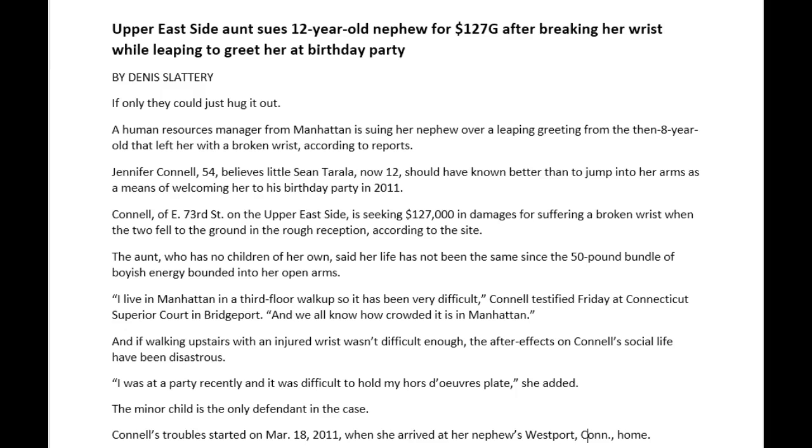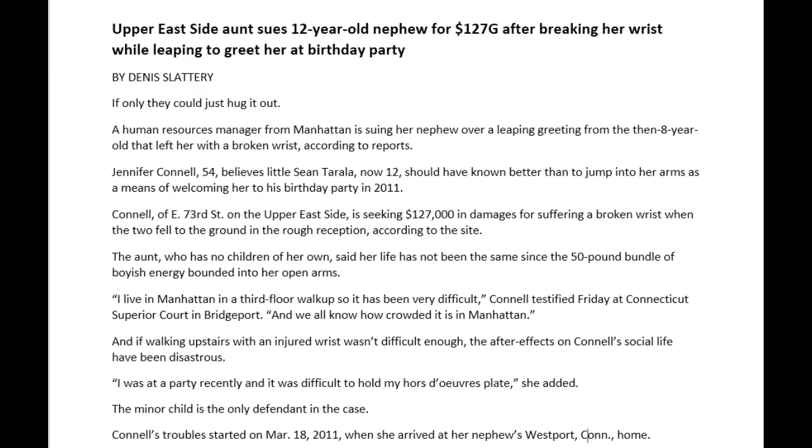Connell, of East 73rd Street on the Upper East Side, is seeking $127,000 in damages for suffering a broken wrist when the two fell to the ground in the rough reception, according to the site. The aunt, who has no children of her own, said her life has not been the same since the 50-pound bundle of boyish energy bounded into her open arms.